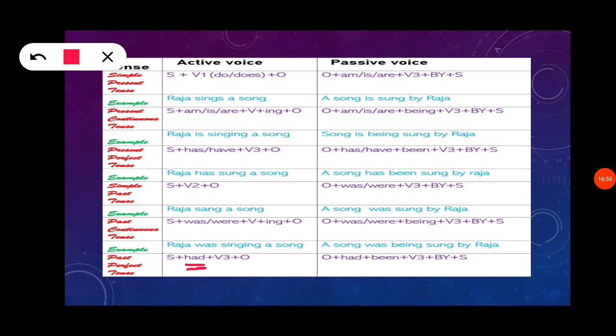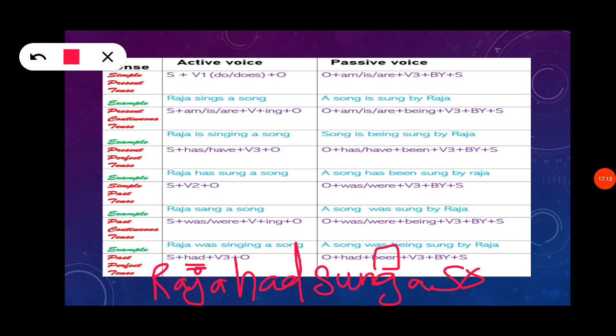Subject plus had plus verb 3 plus object. Object plus had plus been plus verb 3 plus by plus subject. So how do we need to change? Raja had sung a song. This is active voice. While changing to passive voice, a song will be written here.